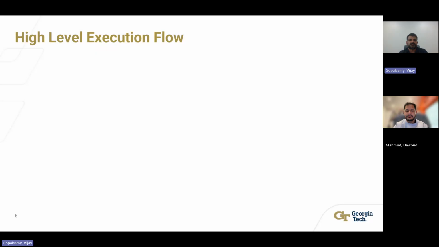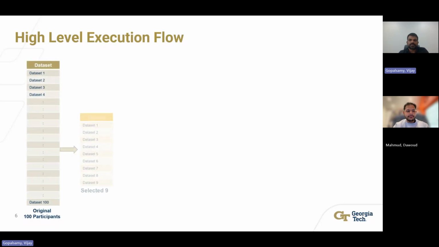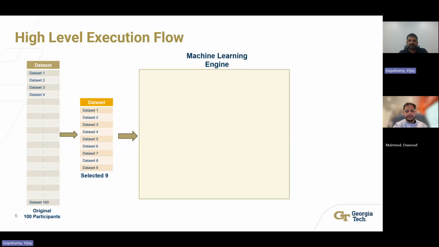So what's our high-level execution flow? Let's look at the high-level execution flow. We began with the original dataset of 100 participants and used it as used in the original research. Due to computational and data constraint challenges, we selected a subset of 9. Each participant's data in the CSV file has 1 million plus records, containing wrist-based accelerometer and heart rate signals. We compiled all findings into a final report after running it through the machine learning algorithms, summarizing our results, comparison with the original paper, and insights into reproducibility under constrained conditions.